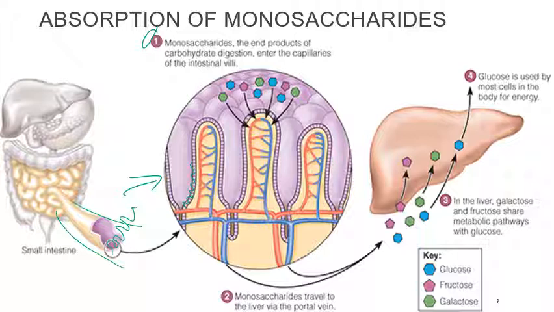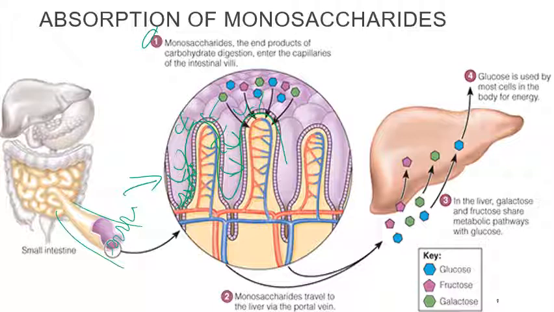So why are they shaped like that? Well, if they were just flat, nutrients wouldn't be absorbed as easily. Since they're shaped like this, and they have these little microvilli, more nutrients can enter into the small intestine with greater ease because there's more surface area.